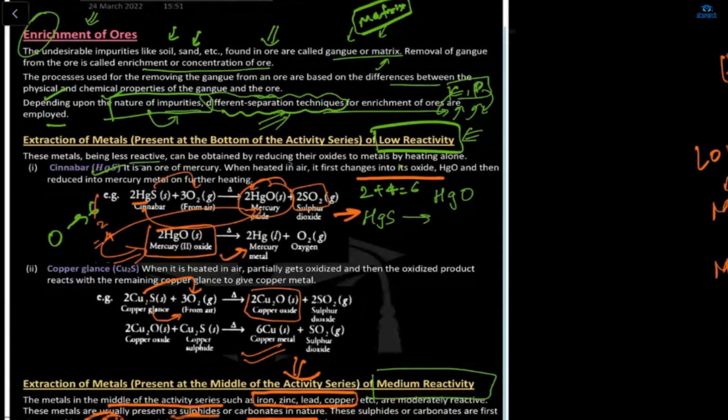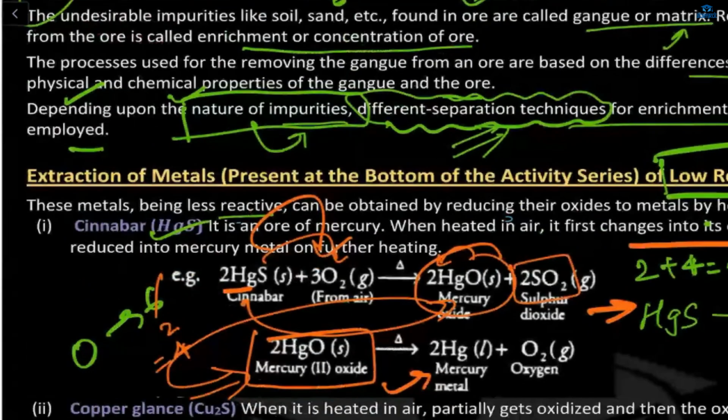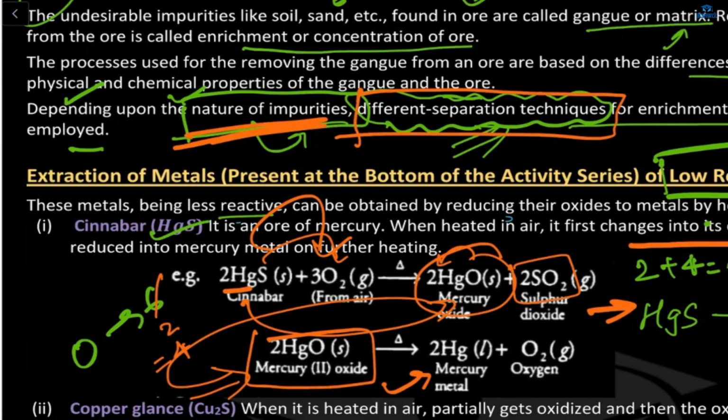And all these processes which we have learned right now, are they chemical or physical properties? Chemical properties, because here we are combining two and forming one or two outputs. The physical property depends upon the nature. And these are different separation techniques. We learned three different ones: for low reactivity, moderate, and high reactivity. And this is the nature of impurities.